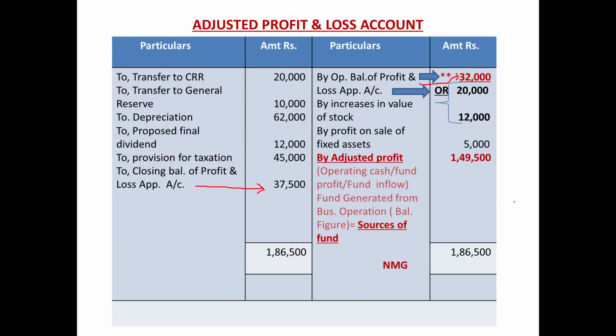Second method, if you want to consider this stock adjustment in the context of opening stock of the current year. We discussed the previous option in the context of closing stock of the last year, and that is why the cascading impact came on the balance of profit and loss account of last year, which was 20,000, and due to stock adjustment we credited another 12,000, and that is why it became 32,000.